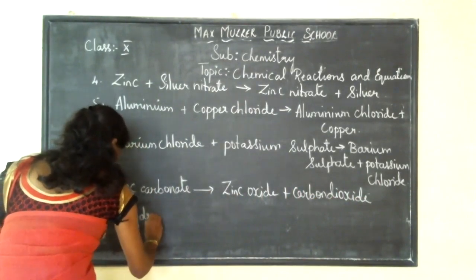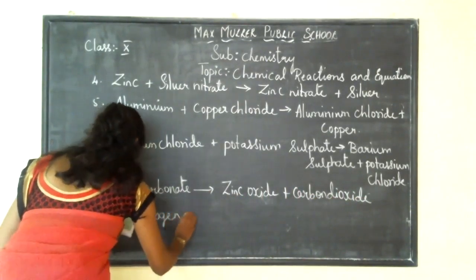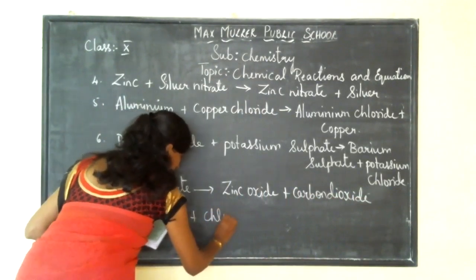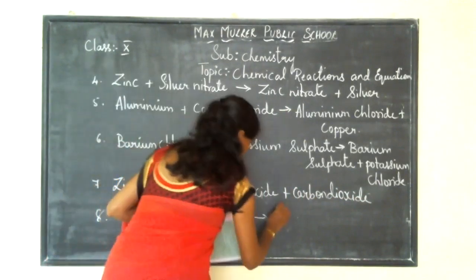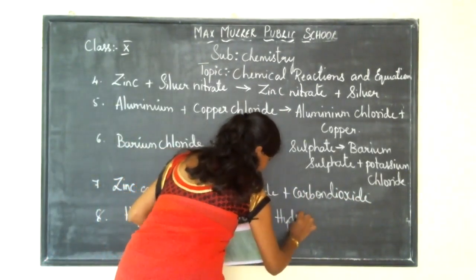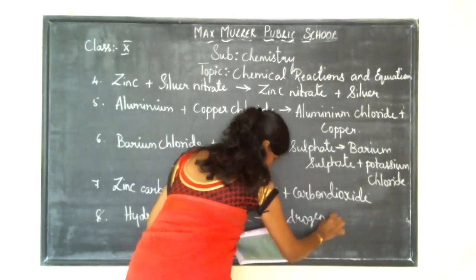Hydrogen plus chlorine gives hydrogen chloride.